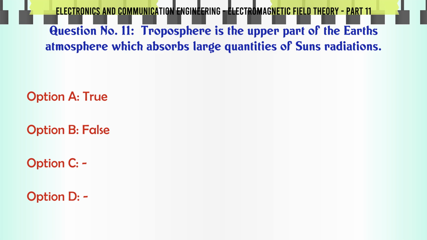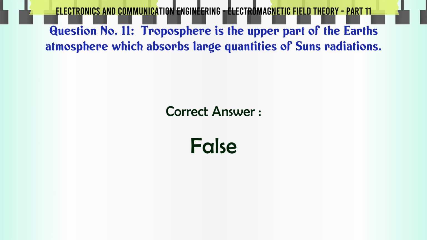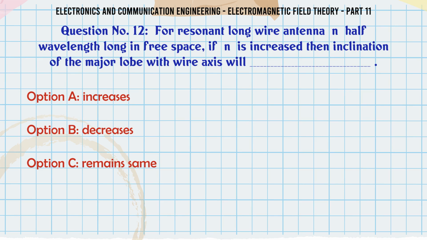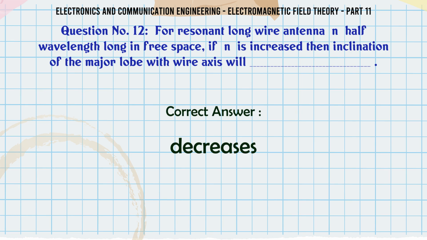The correct answer is false. For resonant long wire antenna n half wavelength long in free space, if n is increased, then inclination of the major lobe with wire axis will A. increase, B. decrease, C. remain same, D. none. The correct answer is decreases.